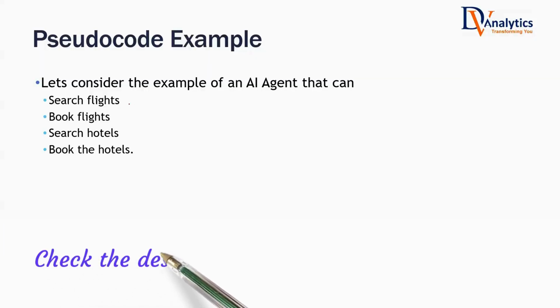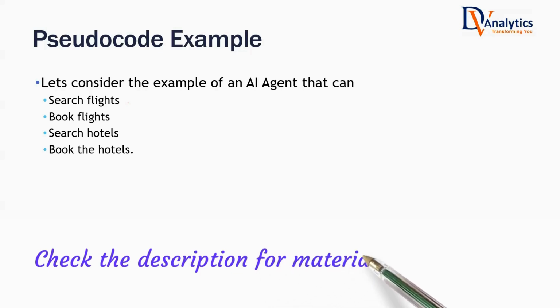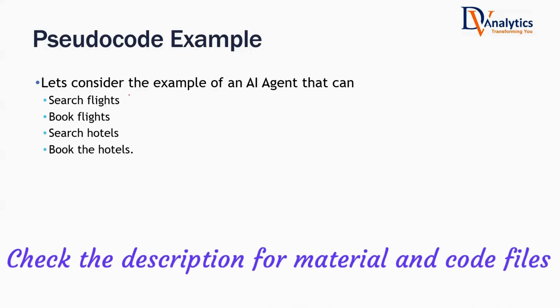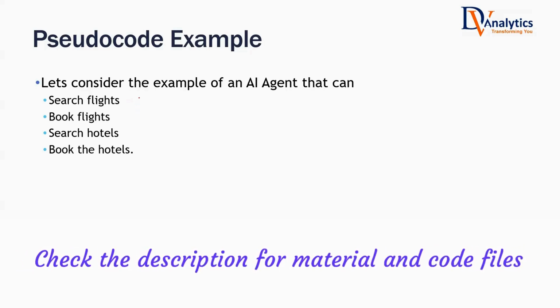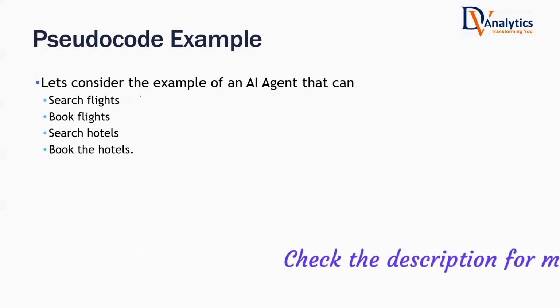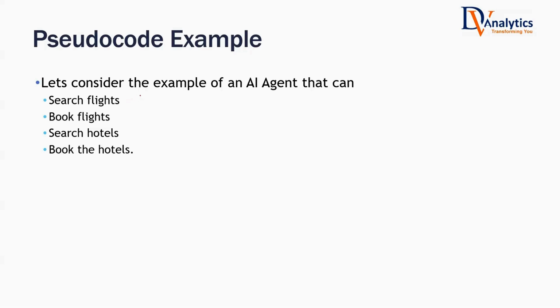By now, if you haven't got the hang of MCP, that is totally natural. I will try to give you one more example. I'll try to give you kind of pseudo code of an AI agent. I'll try to show you what happens in that AI agent if we are writing the code without MCP, and with MCP, how do you think the code will change? That's what I'm going to show.